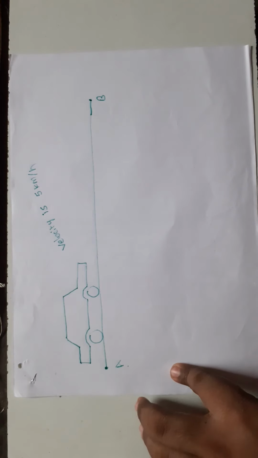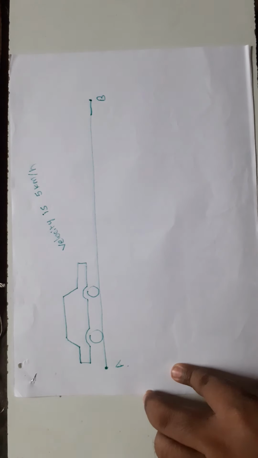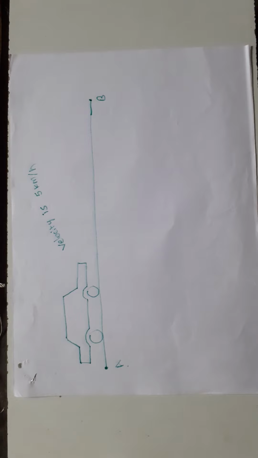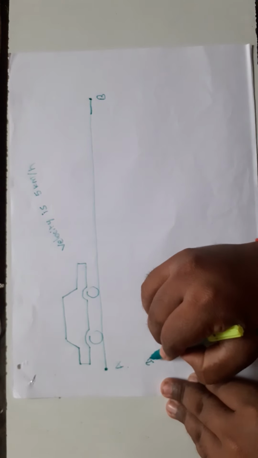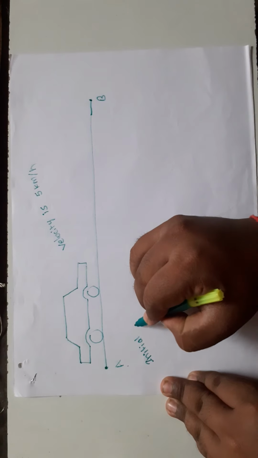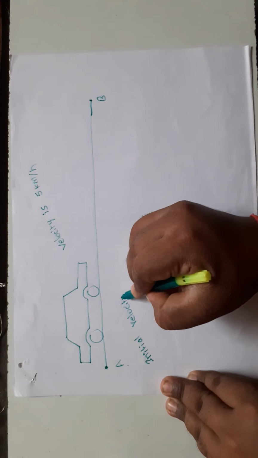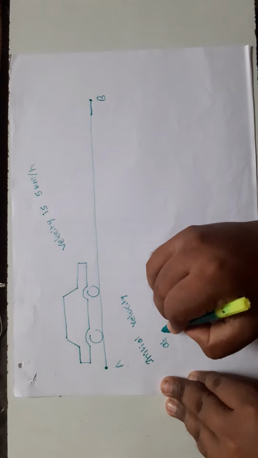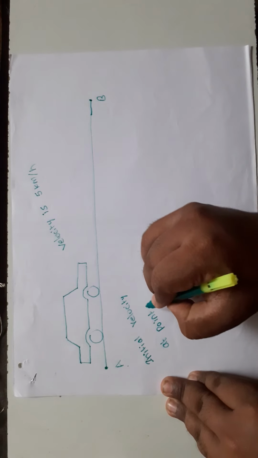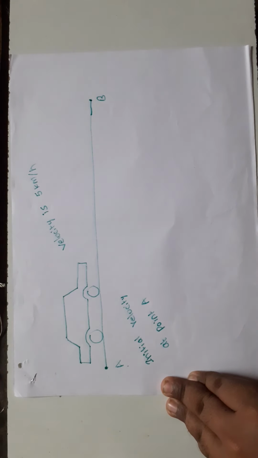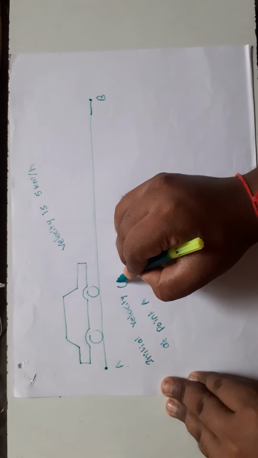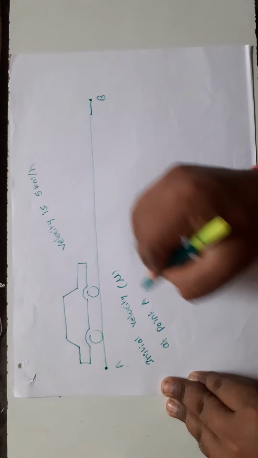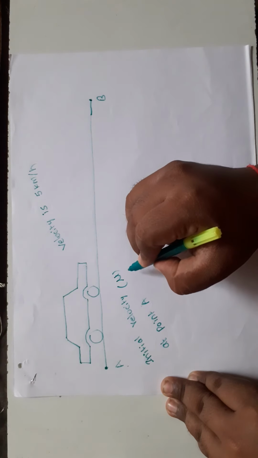Position A is the beginning of the car. Beginning means the car is at rest. So the initial velocity at point A is denoted by the letter u.